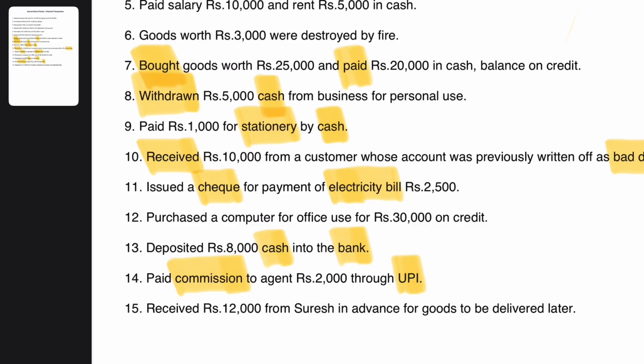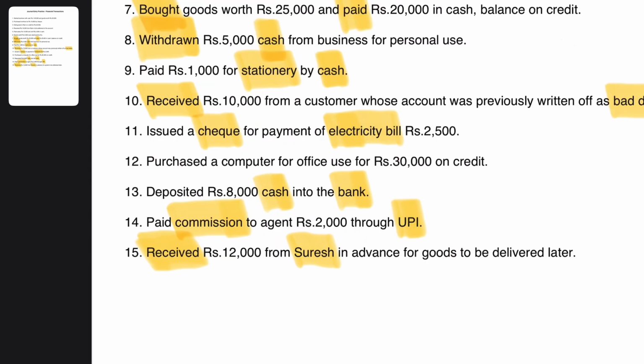Amount is 2,000 rupees. Okay, and the last transaction, that is the 15th financial transaction in the business, is related to received 12,000 from Suresh in advance for goods to be delivered later. So there is an advance payment which is being made by Suresh. Suresh is a vendor and he is paying us 12,000 as an advance for goods to be delivered later. So we are debiting the cash account over here because the payment is being made by Suresh in the form of cash.